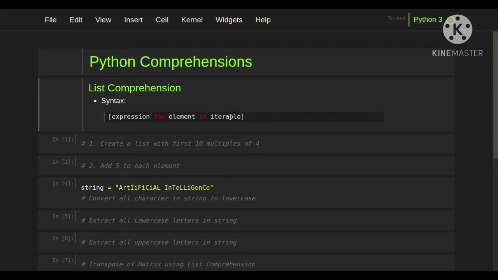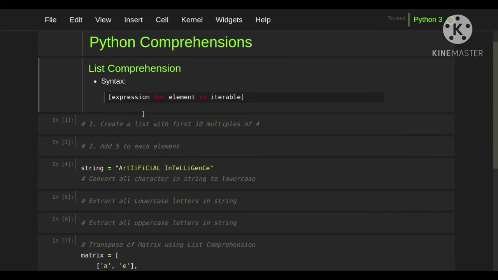For iterating through an iterable we use a for loop, which is the basic syntax: for element in iterable, for each element in the iterable, we perform this expression. Let's see more detail about list comprehension by seeing the following example.